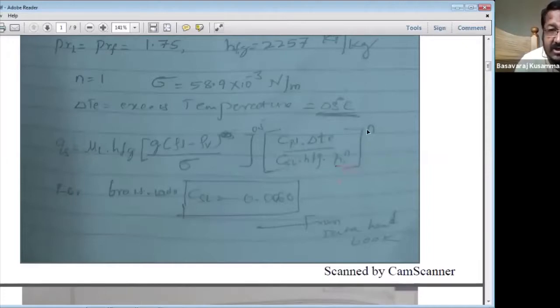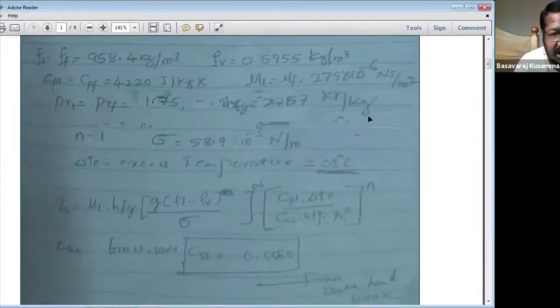Here is the Q. So the term Cpl times delta Te divided by Csf times hfg times Pr raised to n, the whole cubed, is called as Q. Here n is 3. This formula is available in the data handbook, so substitute all the values that we took from the data handbook.